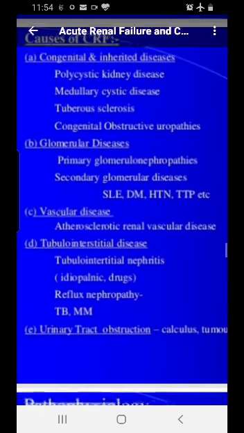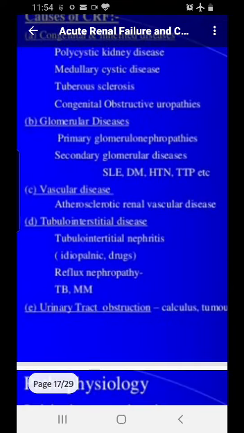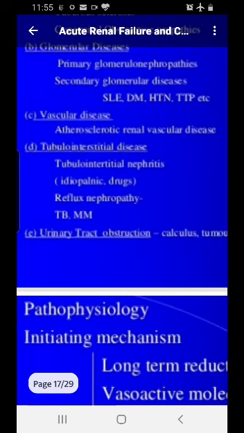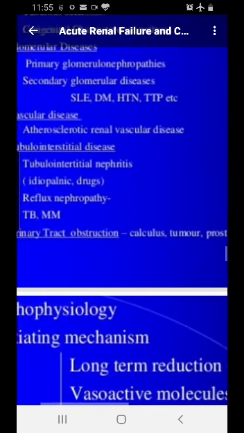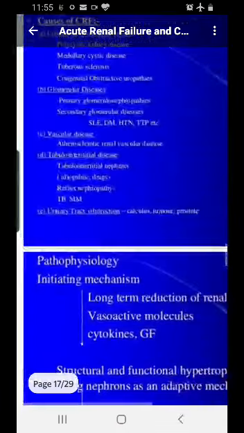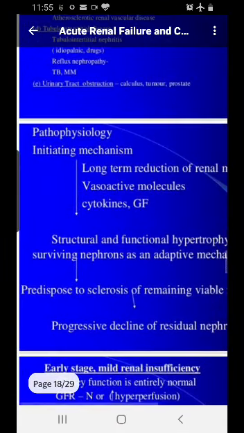So vascular diseases, I have discussed; if it is hypertension, it will definitely affect the vessels. Then we have the interstitium: drugs, toxins, and sometimes lymphomas or malignancies get settled there, and even tuberculosis gets settled in the interstitium. Okay, and then urinary tract obstruction: calculus, tumor, and tumor of the prostate, all these are the ones which cause urinary tract obstruction.